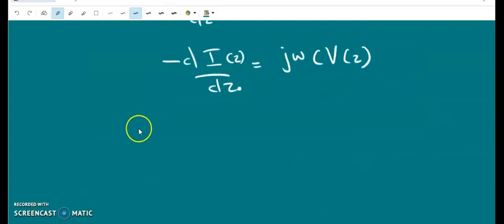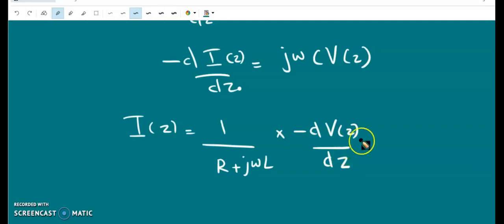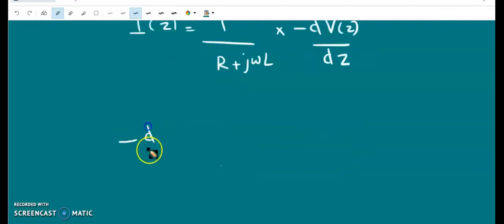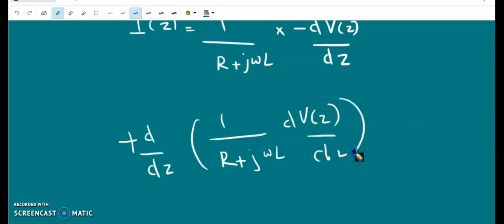From equation number 3, I of z can be written as 1 over R plus j omega L into minus dV(z)/dz. Substituting this in equation number 4, we get minus d/dz of I(z), where I(z) is 1 over R plus j omega L into minus dV(z)/dz, so the minus becomes plus, d²V(z)/dz² over R plus j omega L, equal to G plus j omega C into V(z).